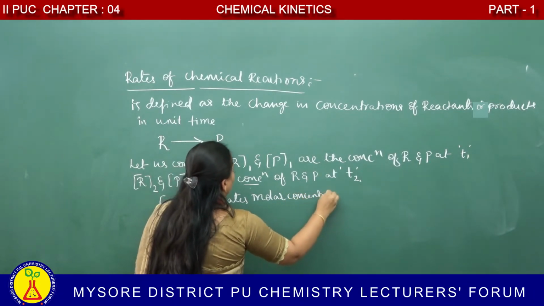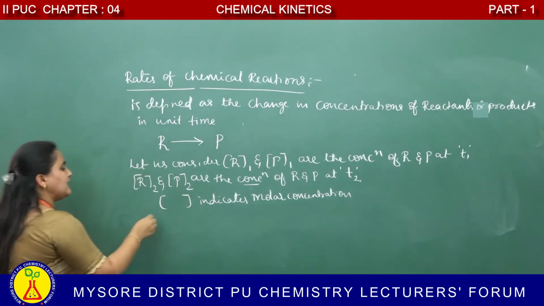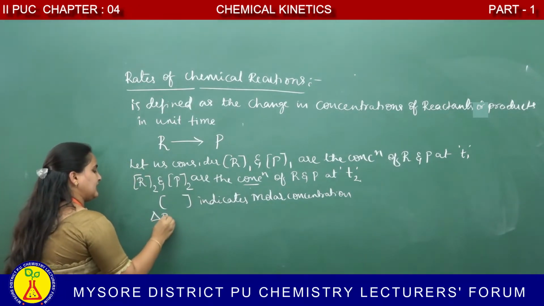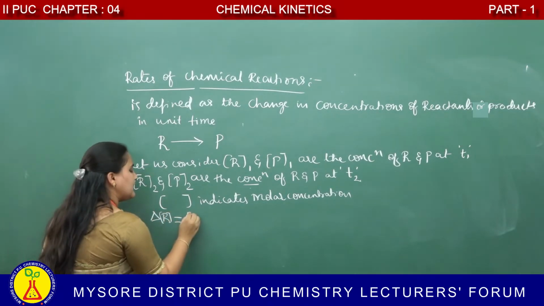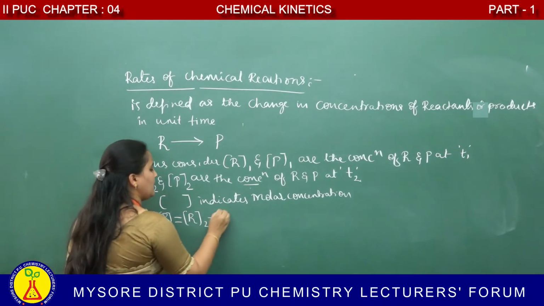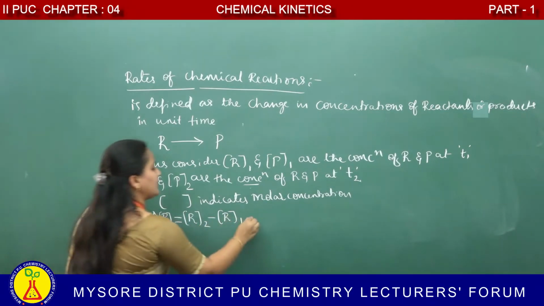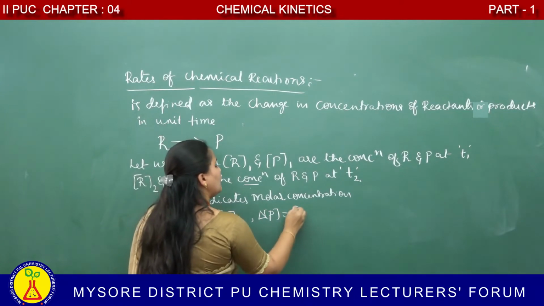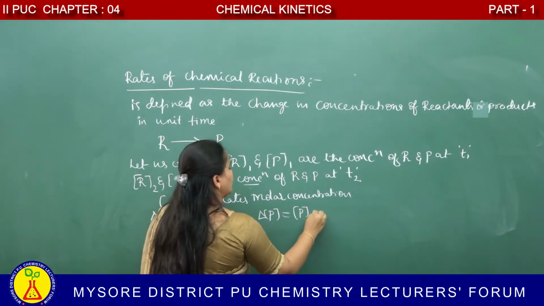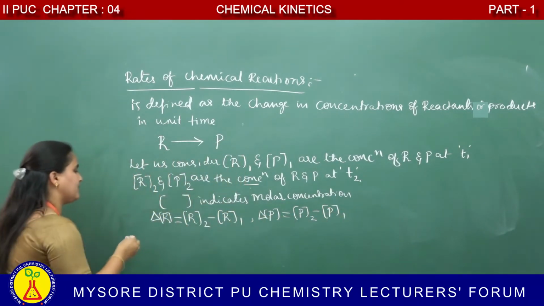Next, change in reactant, delta R, is given by molar concentration of R2 minus molar concentration of R1. In the same way, delta P is equal to molar concentration of P at time T2 minus molar concentration of P at time T1.